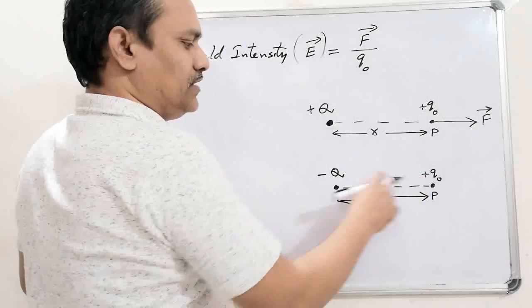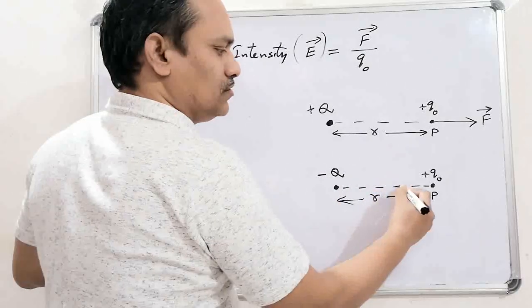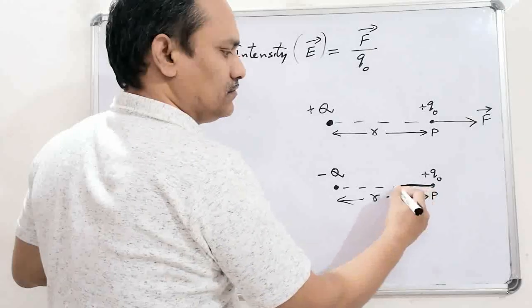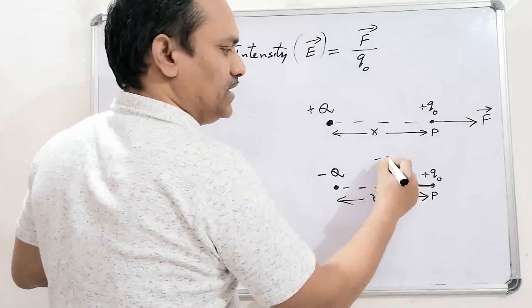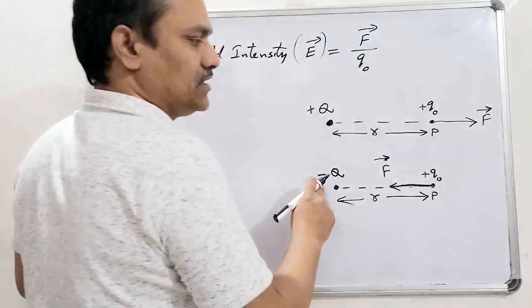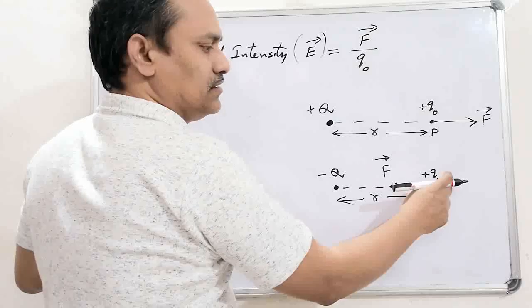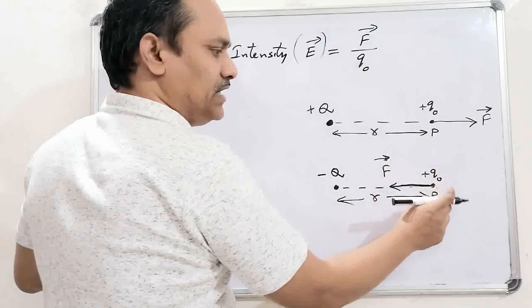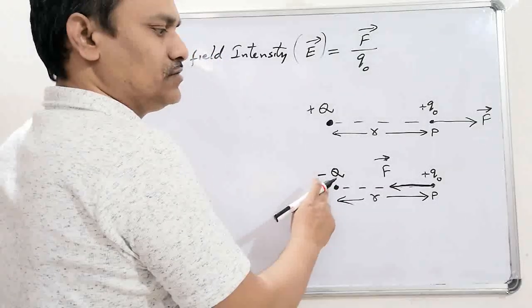This test charge will be attracted by the given negative charge towards itself. F bar will be towards the given charge. So this force per unit test charge is the electric field intensity at this point due to the negative charge minus Q.